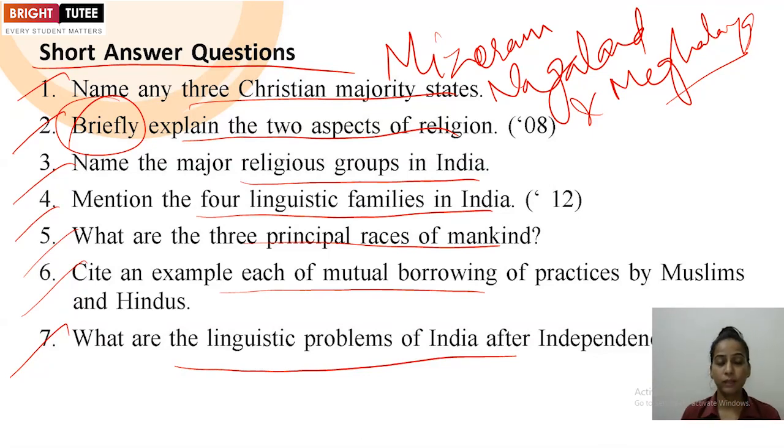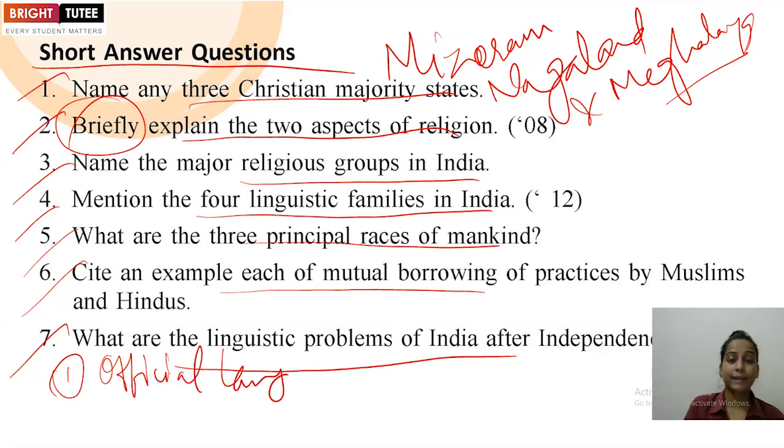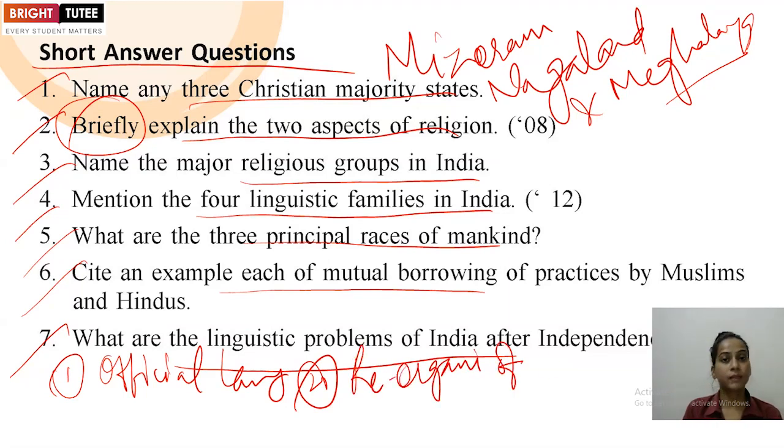Another one they have asked, what are the linguistic problems of India after independence? So you all must be knowing there were major three problems, if we talk about linguistic problem after independence. So the first one, the problem of official language. The second problem was reformation or reorganization of linguistic states.